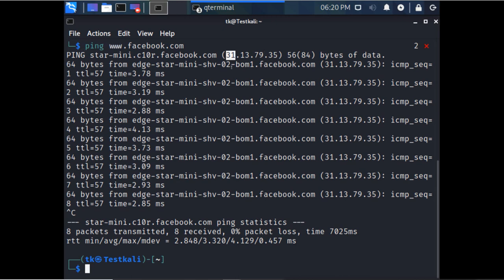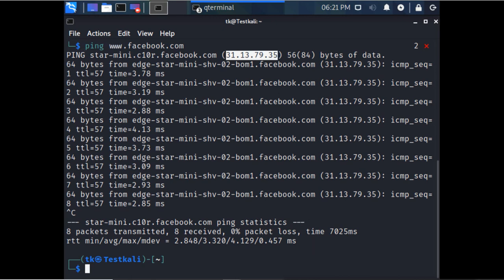I can get this by using this IP address. I can copy this IP address and use it in the browser in the whois search. For that, I will go to the browser.